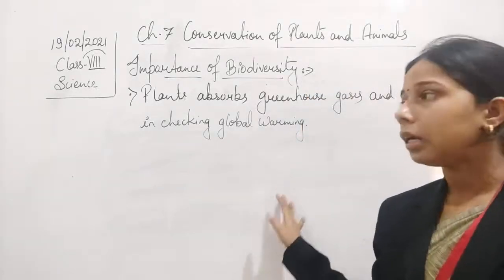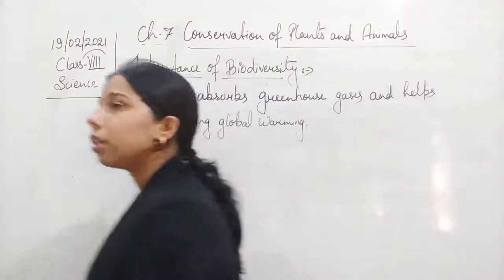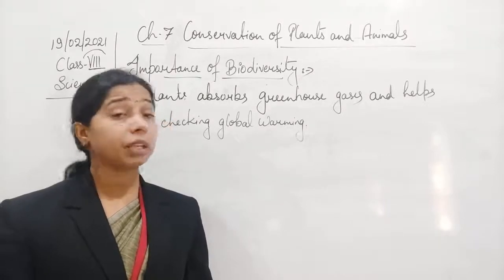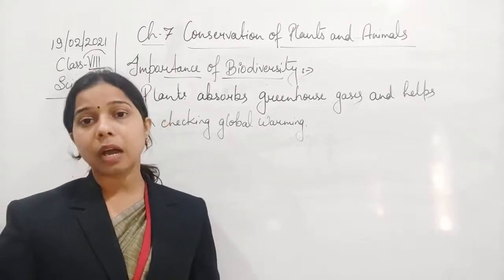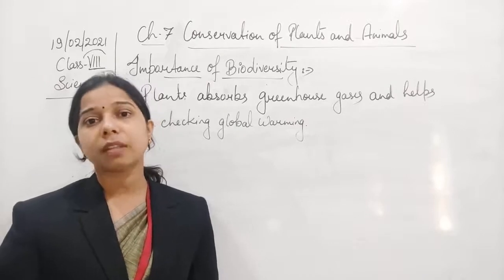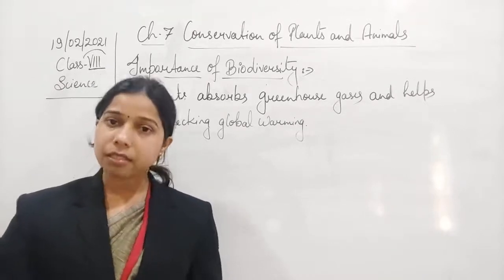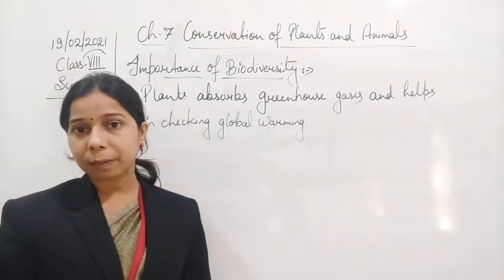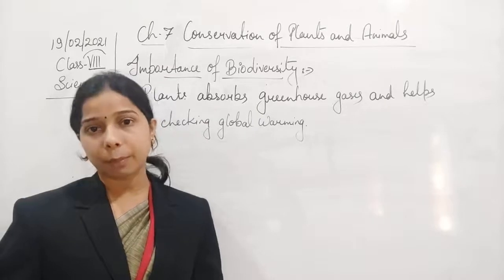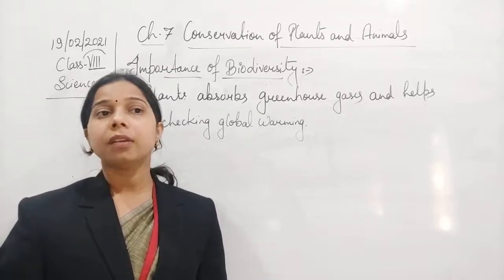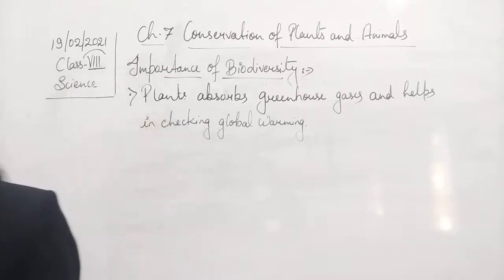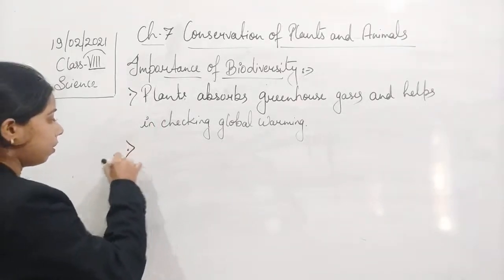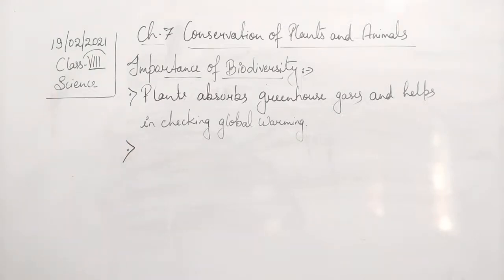You all know that it is carbon dioxide, although methane and water vapor are also there, but the most important gas which plays a very important role as a greenhouse gas in increasing the temperature is carbon dioxide. And if more plants are there, ultimately more consumption of carbon dioxide will be there, and it will help in maintaining the temperature and reducing the chances of global warming. Okay. Now the next one is forest and grassland.